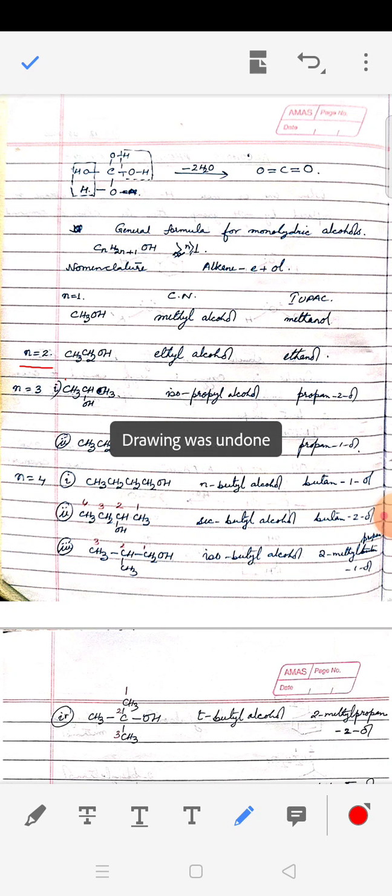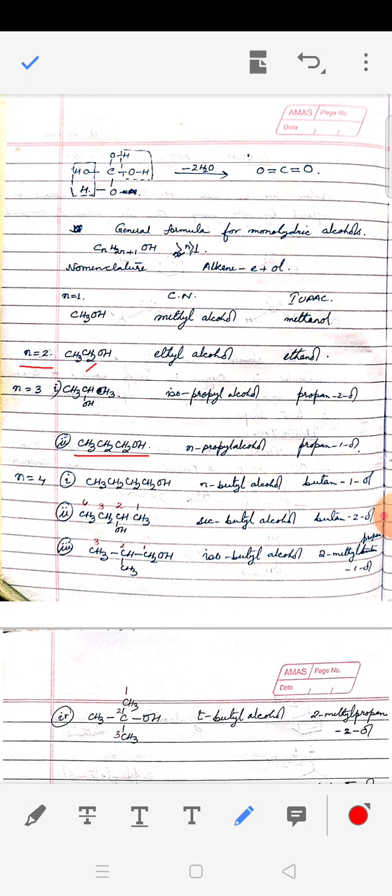And if you follow the rule, it will be ethane minus E plus ol, so it becomes ethanol, and common name is ethyl alcohol. When we move to n equal to 3, we start getting isomers. Okay, so we have two possible isomers, two position isomers. One is OH attached to carbon 1 and another is OH attached to carbon 2 in the 3 carbon chain.